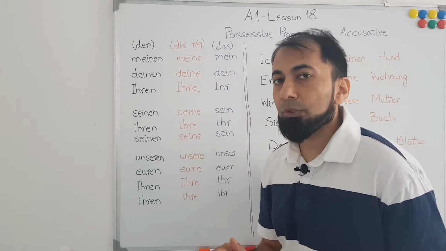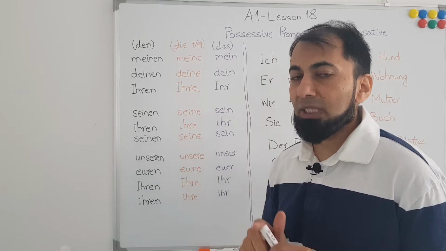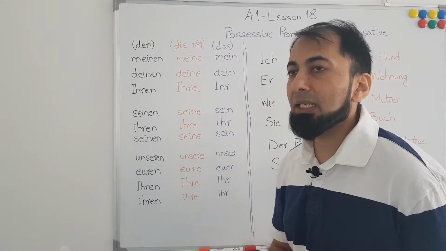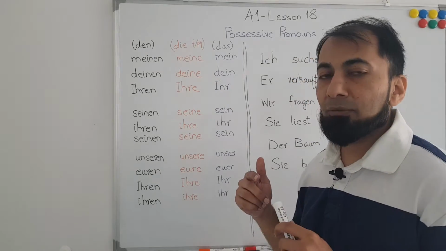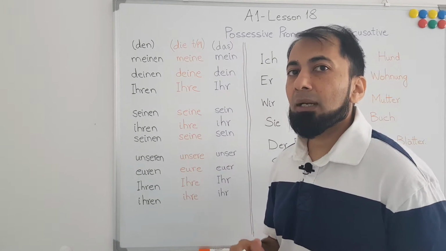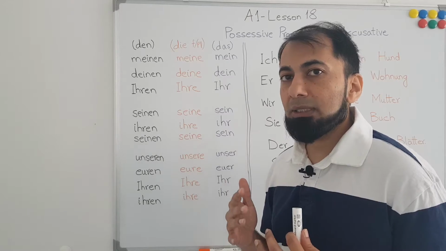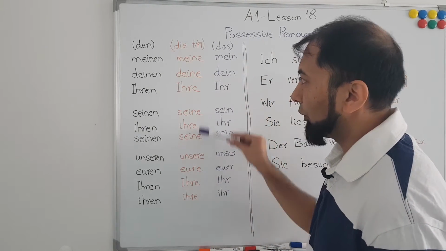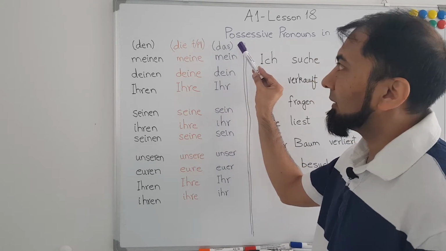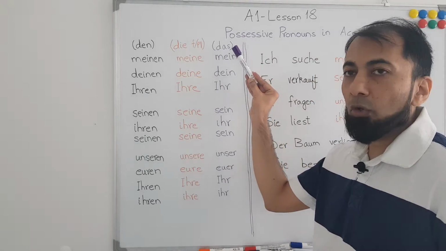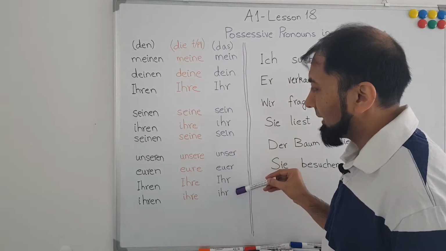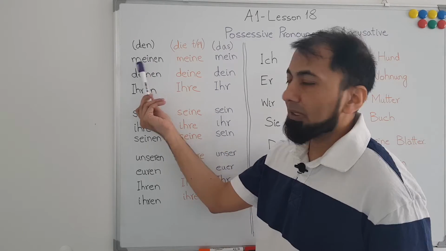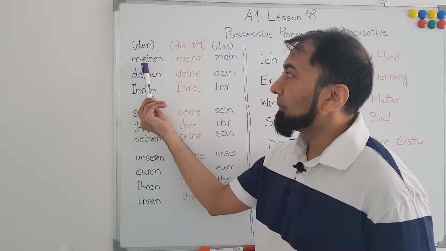If the gender of the noun is neuter, then we will follow this column. So let's start with the masculine one.